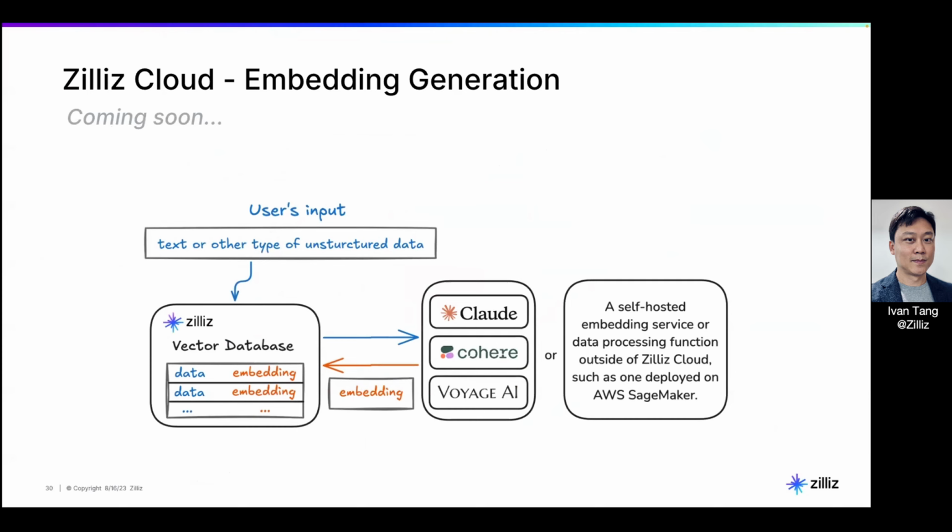So this means that now you just have to put in your text, right? And then you provide the secrets. For example, you are using Claude, or you could be using the Amazon Titan text embedding model. Put in the secrets, and then we will handle the embedding for you, right? It's the same way as full text search, right? So you just have to map your text field with your dense vector field, and then specify your API key, right? So this part, the embedding generation, will be handled by Zilliz Cloud in the near future, right?